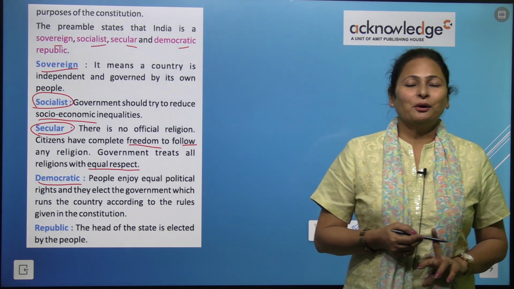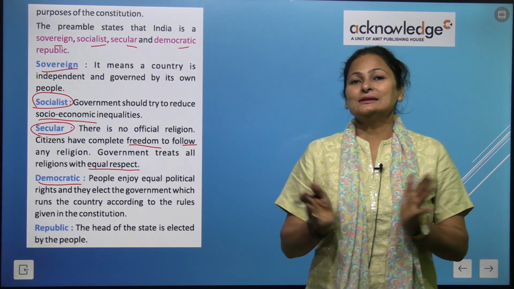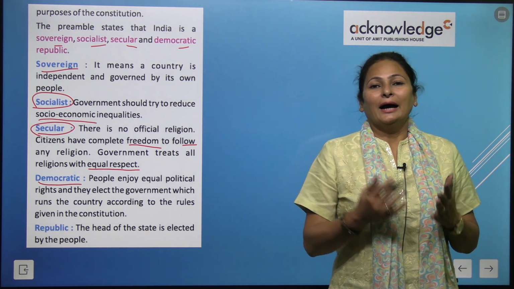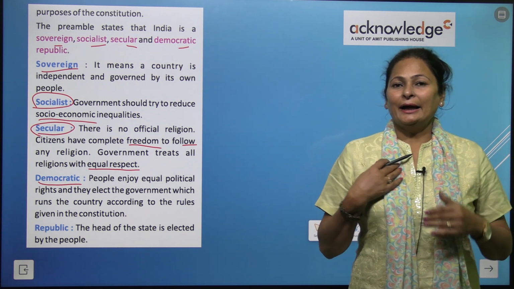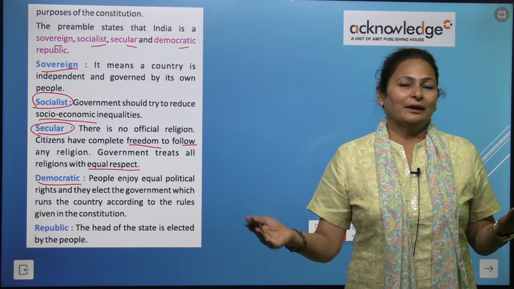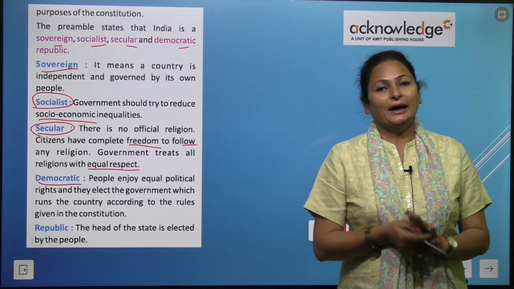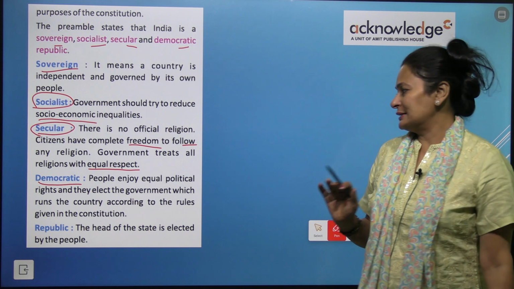People enjoy equal political rights. Every person, every individual has the same right as I have and your parents have and my parents have. Every citizen of India has equal rights, right?